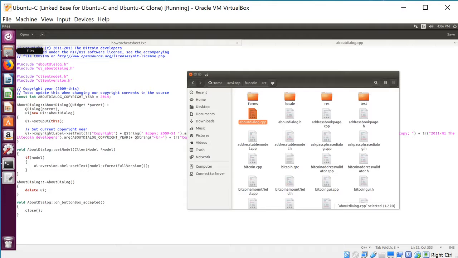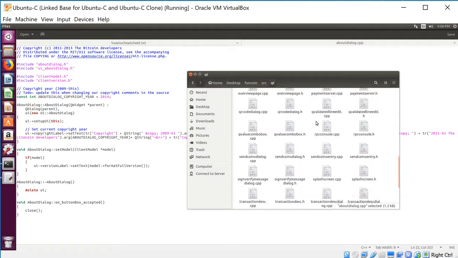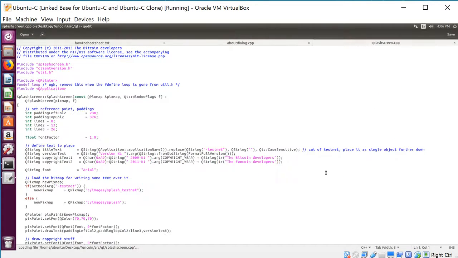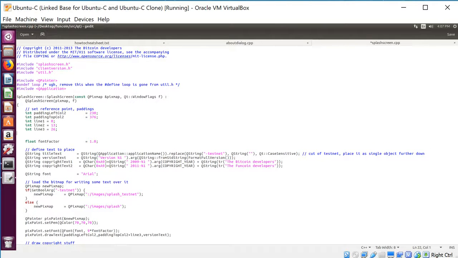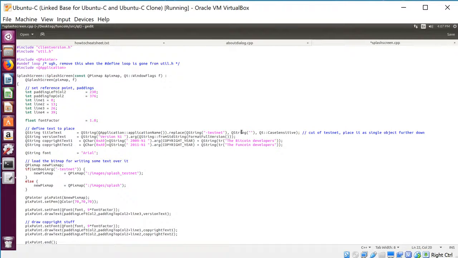And moving on. Next, we're going to splashscreen.cpp, which is also in this folder. Here it is. And this one's probably the most involved one. So first, we're going to go here, and at line 22, we're going to add the following: int line 4 equals 39. Wow, I really can't type today. Anyway, the next thing is fixing line 30 and adding line 31.